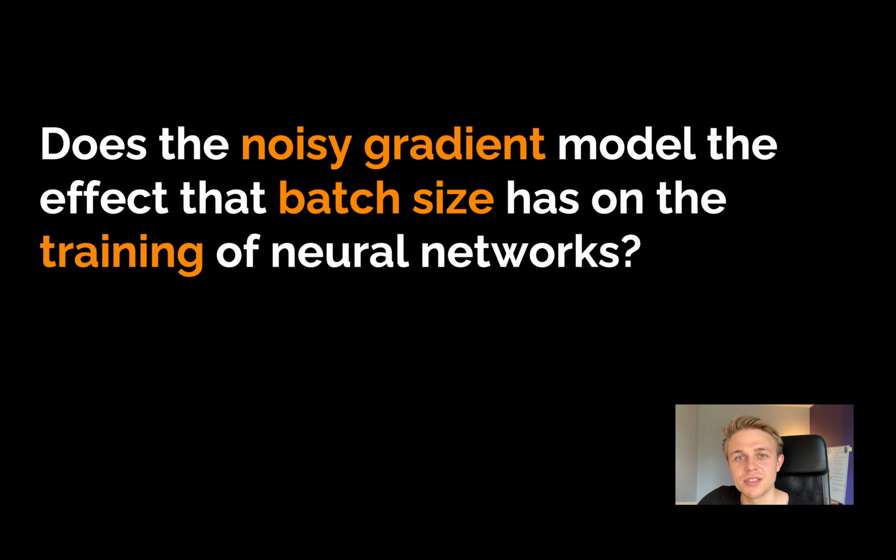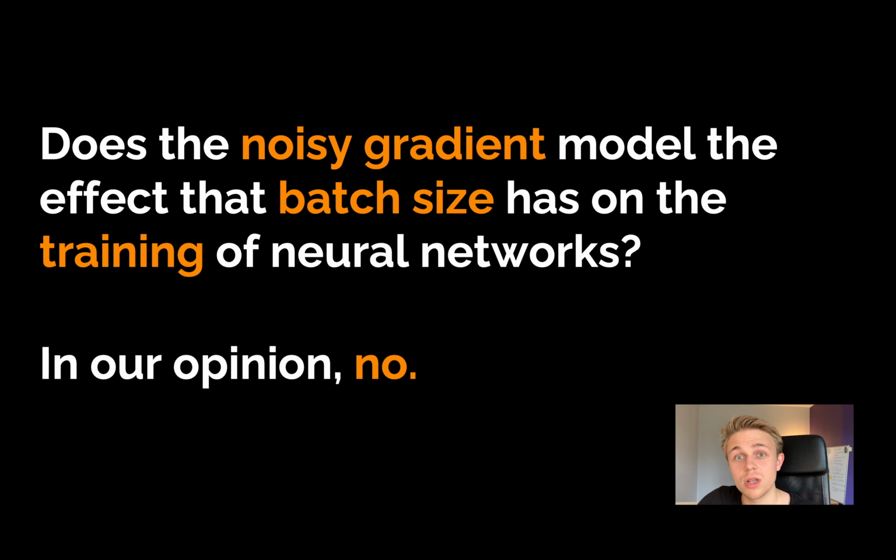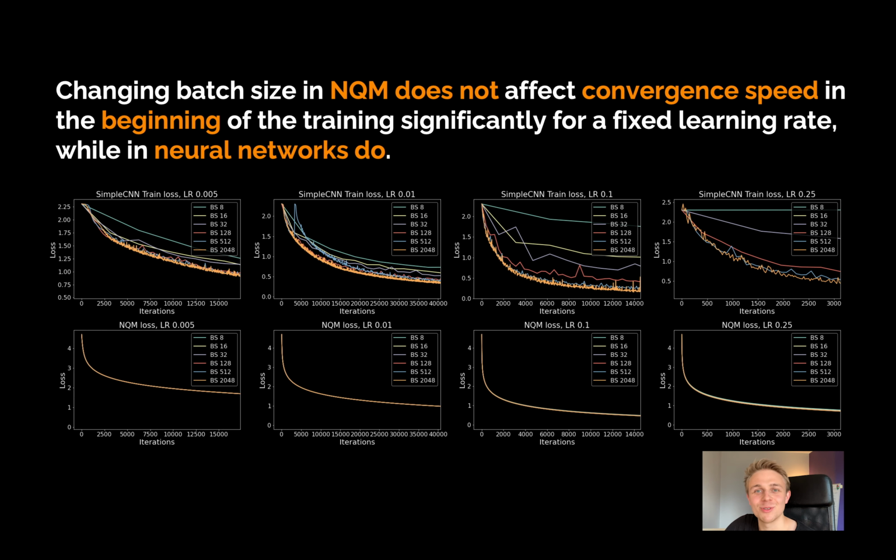Do the noisy gradient and this dividing by b model the effect that the batch size has on the optimization of neural networks? Well, in our opinion, no. This is our main result. In the first row, you can see the training of a simple CNN on CIFAR10 with SGD, and in the second row, you can see the training of NQM, and each column represents a different learning rate. As you can see, increasing the batch size increases the convergence speed for the simple CNN, while increasing the batch size for NQM doesn't change the convergence speed.